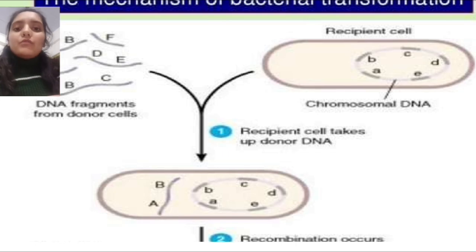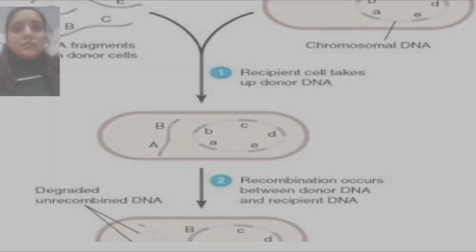A fragment of double-stranded DNA, 10 to 20 genes, gets attached to the recipient cell for entry into the recipient cell. During entry, one strand of the fragment is dissolved by the enzyme, thus only the second strand is left, which passes into the recipient cell through the cell wall and cell membrane.